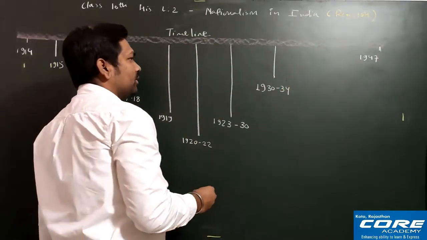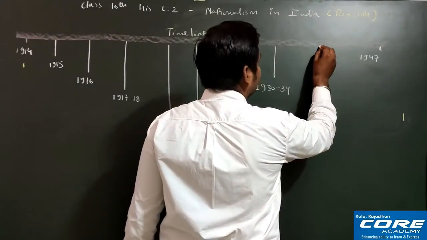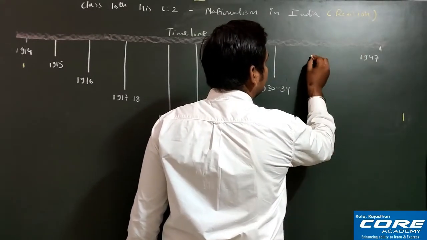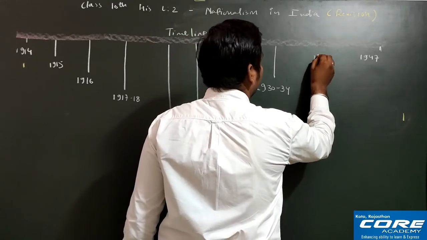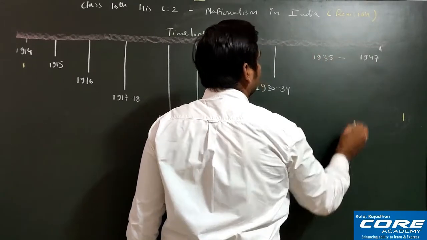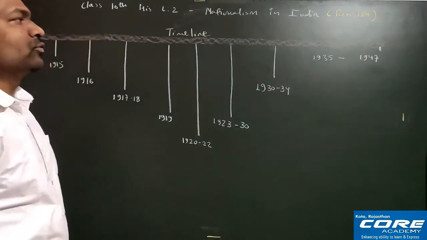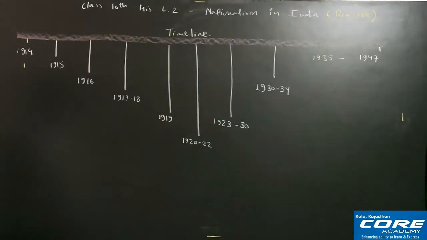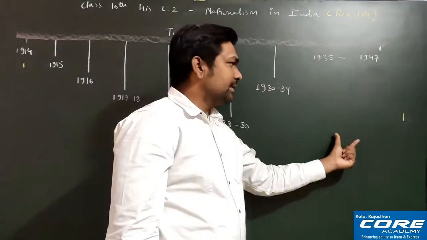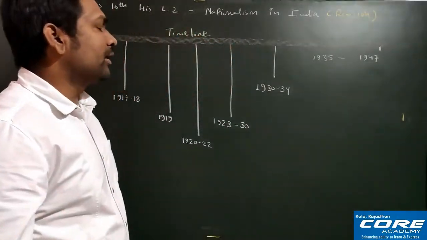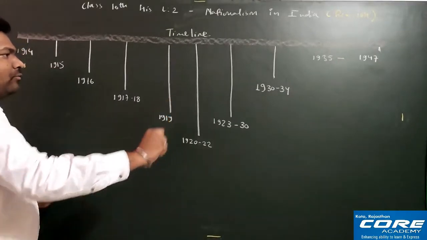And then after that you can take 1935 to 47. So 1935 to 47 we will take at last. Whatever additional things have to be placed in this particular part, we will see. So these are the things we have to see.